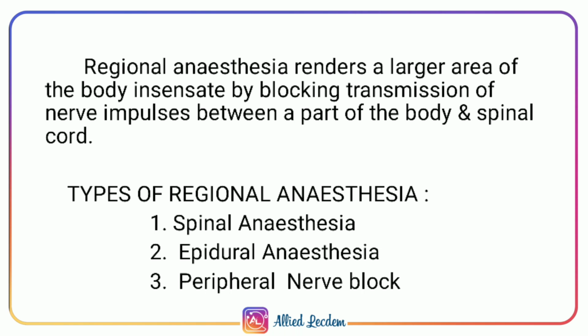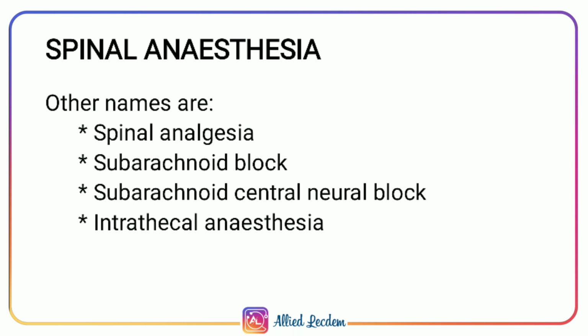Regional anesthesia numbs a part of the body without inducing unconsciousness. Regional anesthesia renders a larger area of the body insensate by blocking transmission of nerve impulses between a part of the body and spinal cord. Types of regional anesthesia include spinal anesthesia, epidural anesthesia, and peripheral nerve block. Other names of spinal anesthesia are spinal analgesia, subarachnoid block, and subarachnoid central neural block.